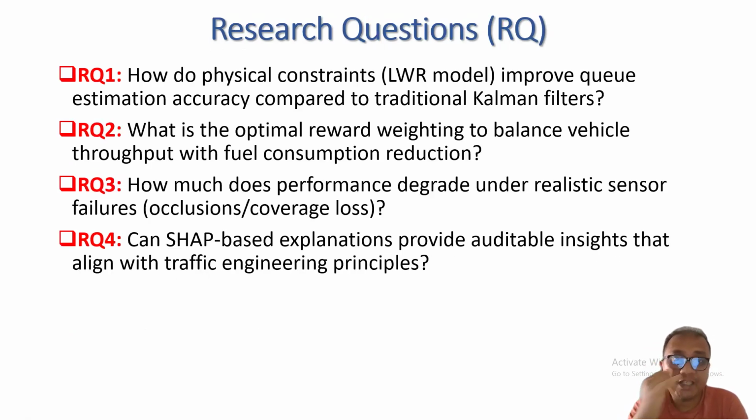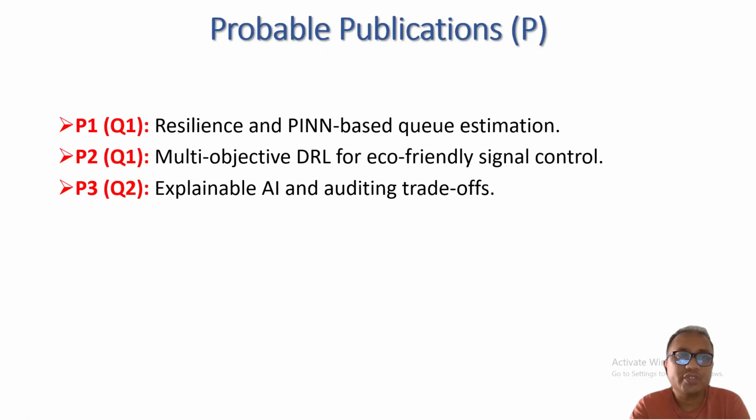So my research questions are, firstly, how do physical constraints improve Q estimation accuracy? Research question 2 is finding the optimal reward weighting to balance vehicle throughput and fuel consumption reduction. Research question 3 is how performance degrades under realistic sensor failure. Research question 4 is about SHAP-based explanation: how it can explain the traffic engineering principles regarding traffic signal control. So these are the 4 research questions.